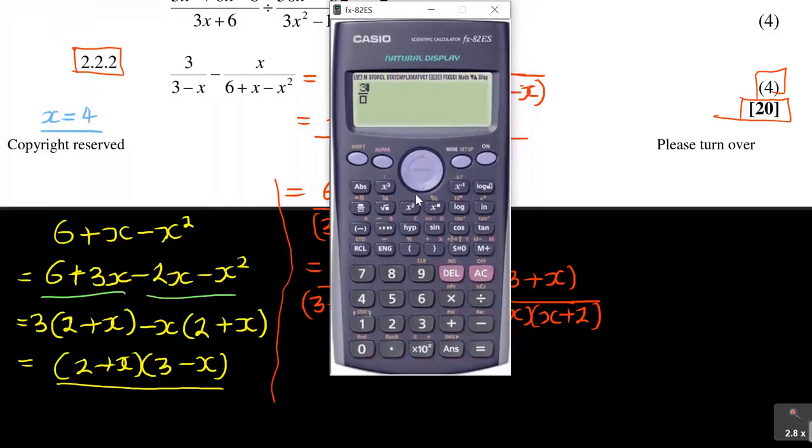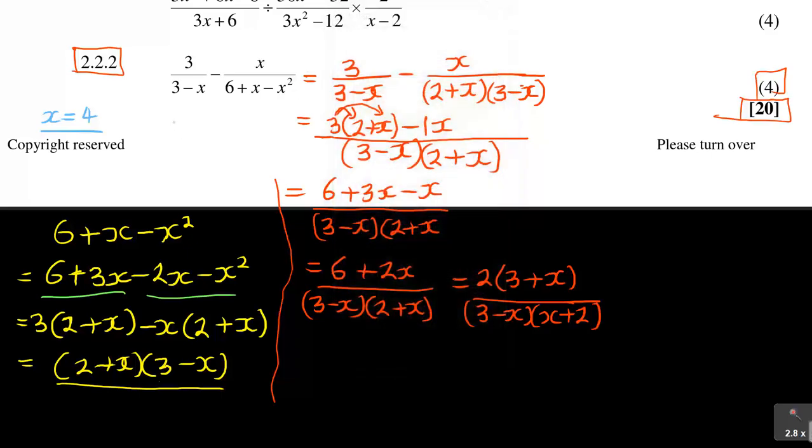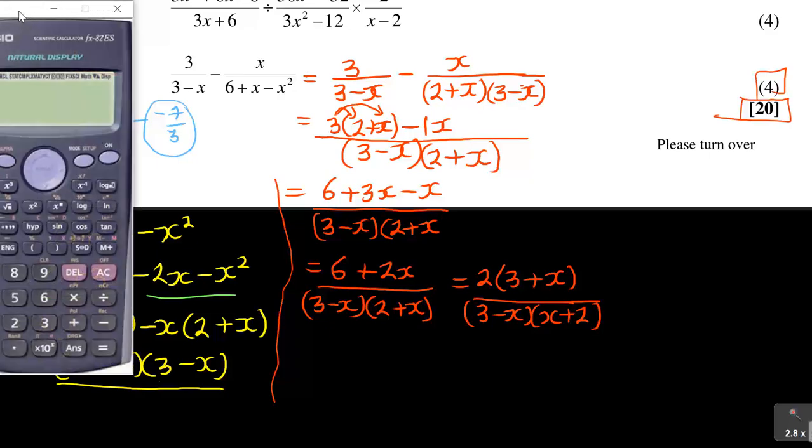So I've got 3 over, then I've got 3 minus 4, and then I have minus fraction. Remember, my x is 4, over 6 plus 4 minus 4 squared. Since it's positive, even if I don't put a bracket, there won't be much of a difference. I'm getting negative 7 over 3. So here it's negative 7 over 3 that I'm getting on this value.